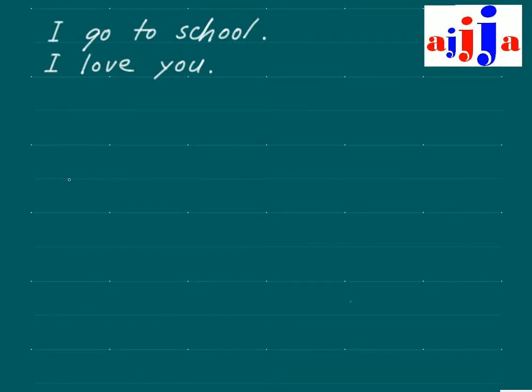Alright. What is the major difference between these two sentences right here? I go to school, or I love you. So the big difference between these two sentences is the verb. This verb right here, go, has no object. Love has an object.